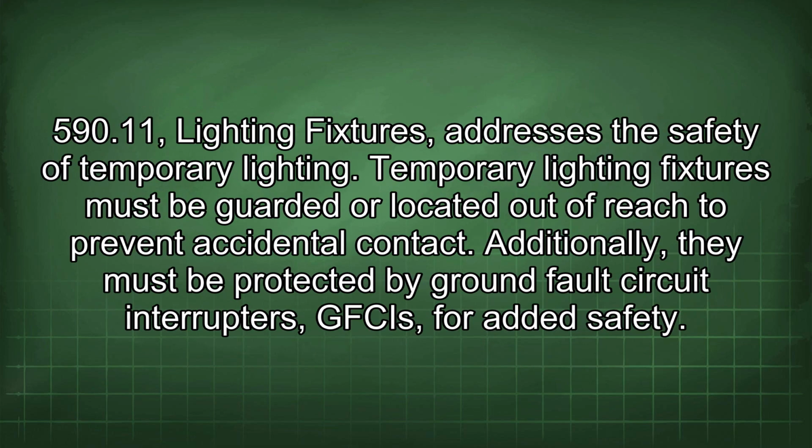590.11 Lighting fixtures addresses the safety of temporary lighting. Temporary lighting fixtures must be guarded or located out of reach to prevent accidental contact. Additionally, they must be protected by ground fault circuit interrupters, GFCIs, for added safety.